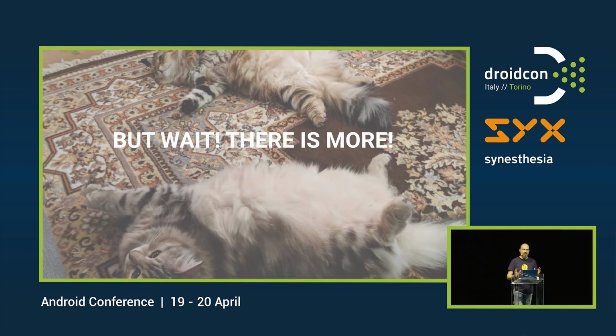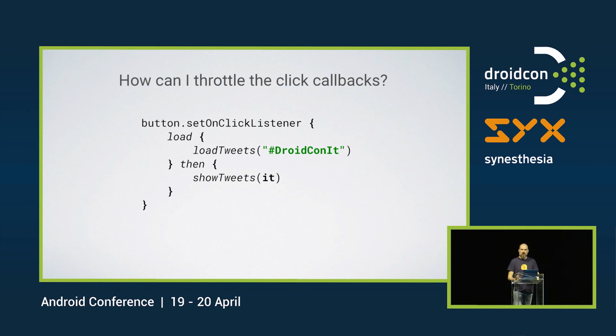Wait, there is more. So let's take this. Let's say we use this in a click listener. How do we throttle the click callbacks? Even if we disable the button in the click call here, the user might actually be able to click fast or accidentally click twice, so you make 2 network calls. And depending on the use case, this might be disastrous for your application. So how can you block this?